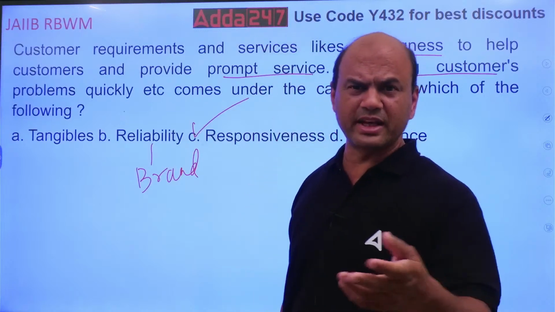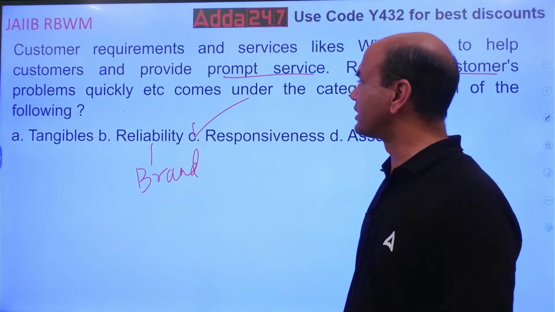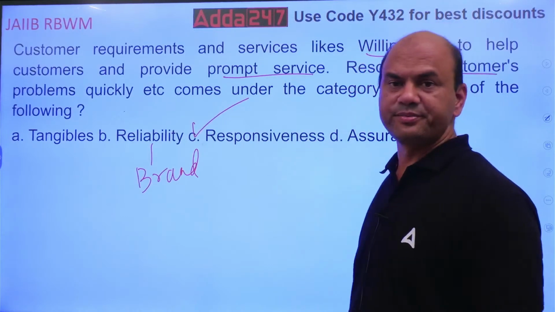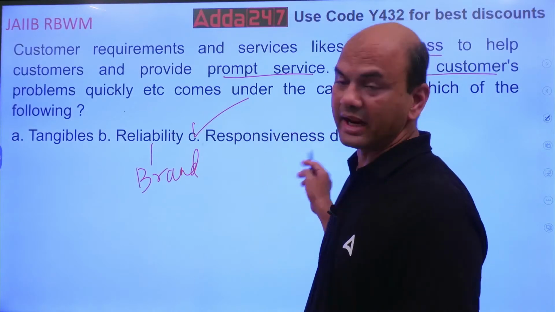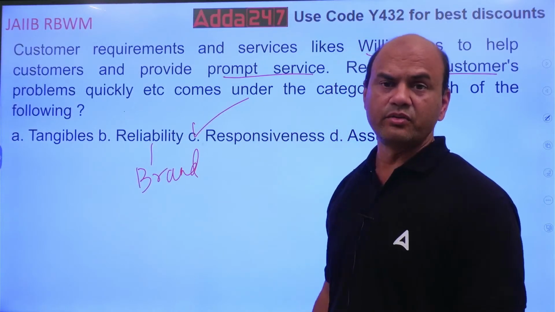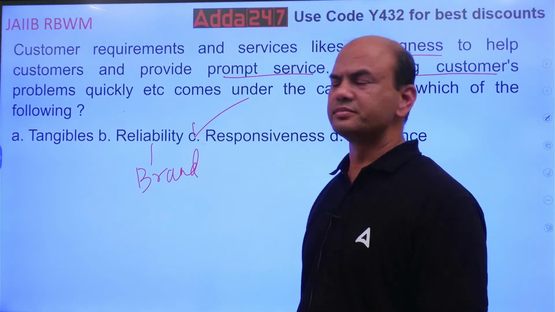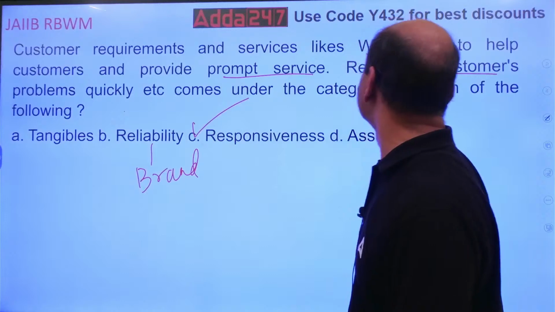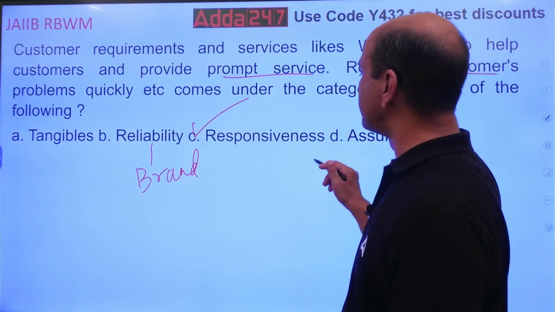I've seen many answers are correct. Responsiveness is the correct answer. You are giving correct answers over here. Here what happens? The customer's tasks are followed. Whatever that customer's query might be, you are ready to resolve it. Right? Prompt service. Resolving customer problems quickly. So responsiveness. So this is the answer.